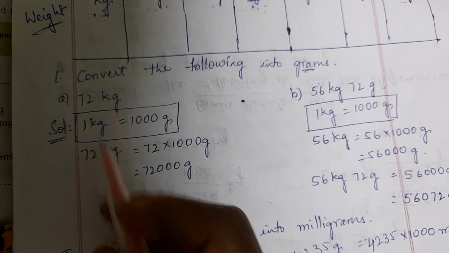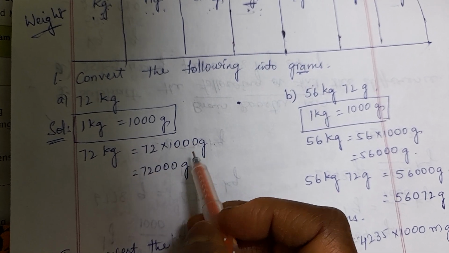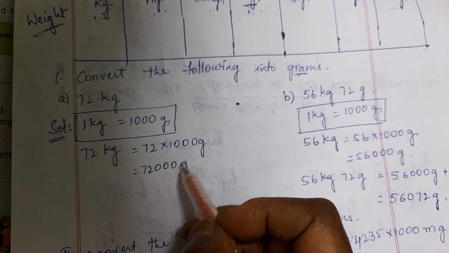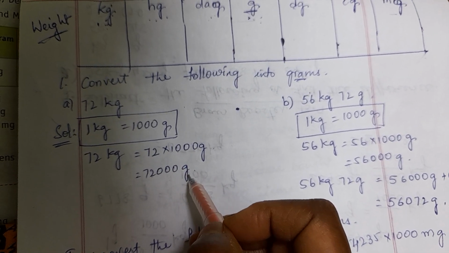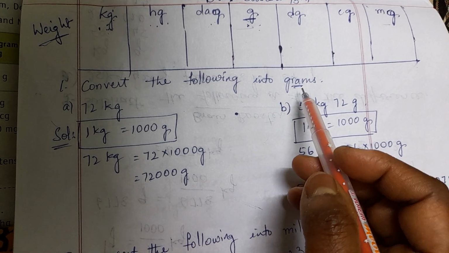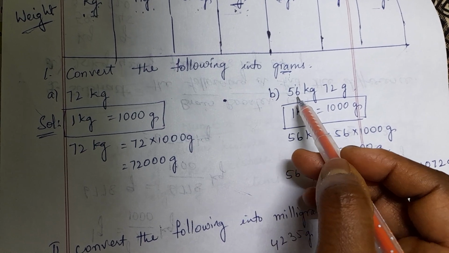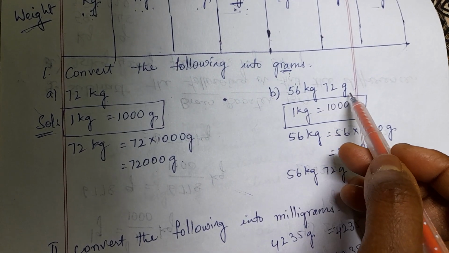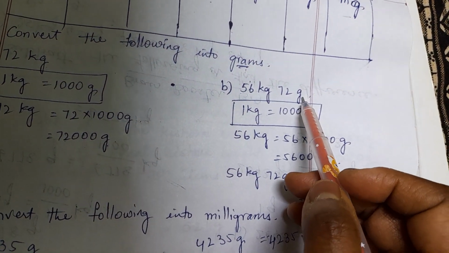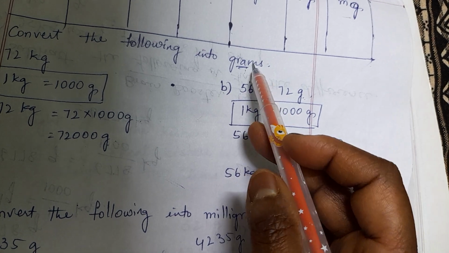Now for 72 kg, it is 72 into 1000 grams. So 72 ones are 72, 3 zeros in the answer, and grams. We have changed kgs into grams, which is asked. Now, 56 kg 72 grams. So the gram part is already in grams, so we will change this kg into grams.